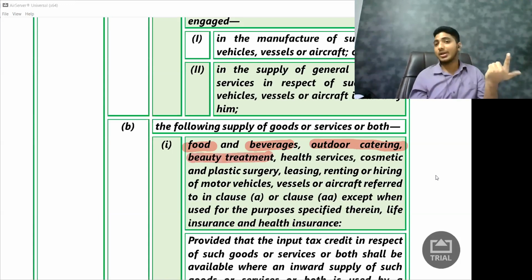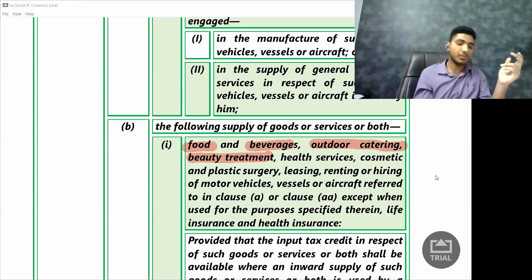Beauty treatment, I'll not get the credit. So now what is this beauty treatment? Let us say that mine is a news channel. I run a news channel, and if you look at my news anchor, after they wake up, you will not even watch the news, they may look that horrible. So what I'll do is hire a makeup man who will do the beauty treatment, put that foundation and all those items on their face. He will charge a bill to me, and he may also charge GST to me. Can I claim the credit? Answer is no, because it is section 17 subsection 5 clause B, which says beauty treatment, no credit.